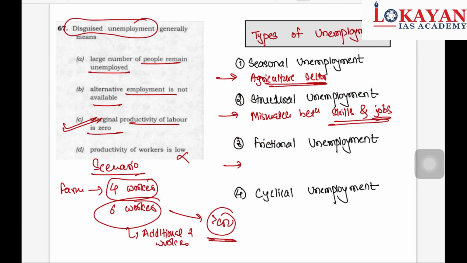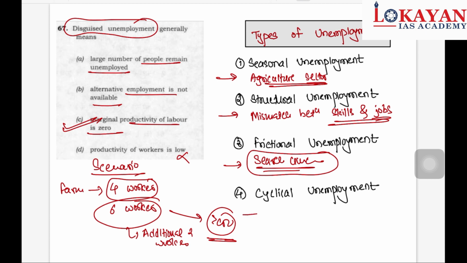Then comes frictional unemployment. This is also known as search unemployment. Suppose you are not satisfied with your current job and you resign. So you are looking for a new job. So the time period between the date you resign and the date you get your new job, during that period you are frictionally unemployed. Such type of unemployment is frictional unemployment.